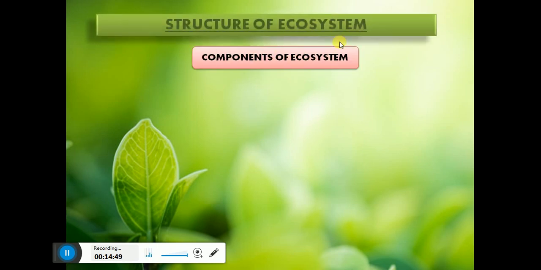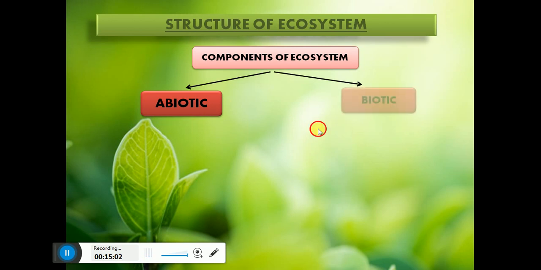So basically, structure of ecosystem includes various components, and they are categorized into two parts: abiotic and biotic.